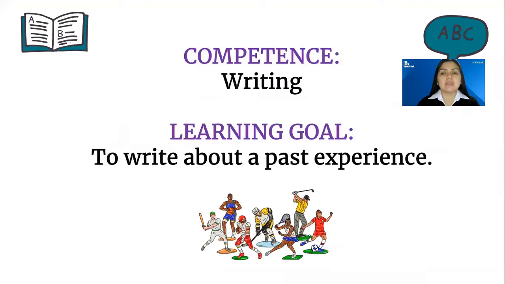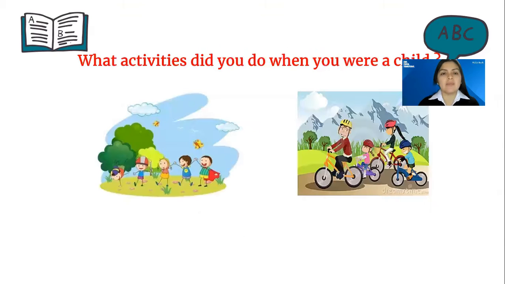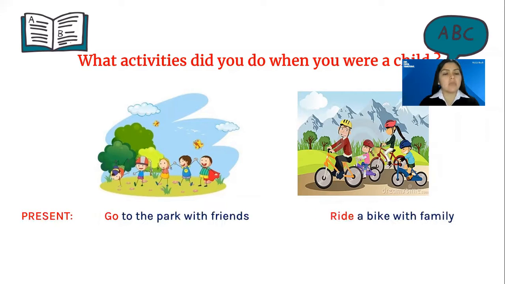Okay, today the conference is writing and the learning goal is to write about a past experience, okay? Today we are going to learn more about past simple, but first of all, we have a question: what activities did you do when you were a child, right? And as you can see, we have two pictures. First of all, we are going to identify the pictures in present, the activities, or the actions. For example, in present, we can say go to the park with friends and ride a bike with family.